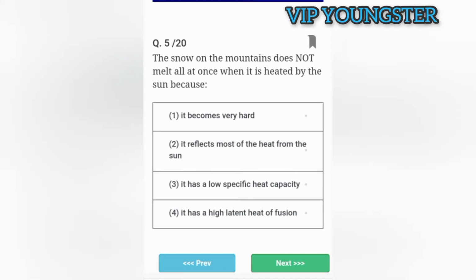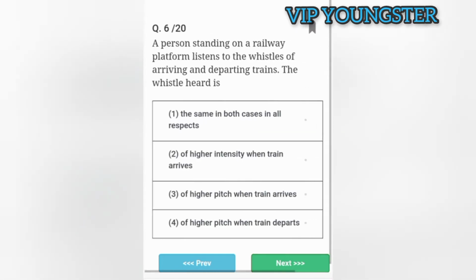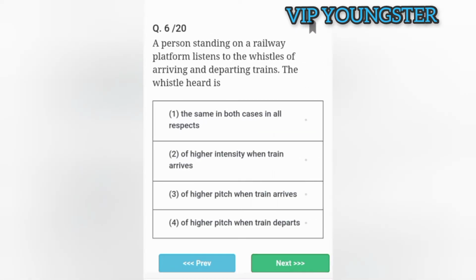The snow on the mountains does not melt all at once when it is heated by the sun because it reflects most of the heat from the sun. A person standing on a railway platform listens to the whistles of arriving and departing trains. The whistle here is of higher pitch when train arrives.